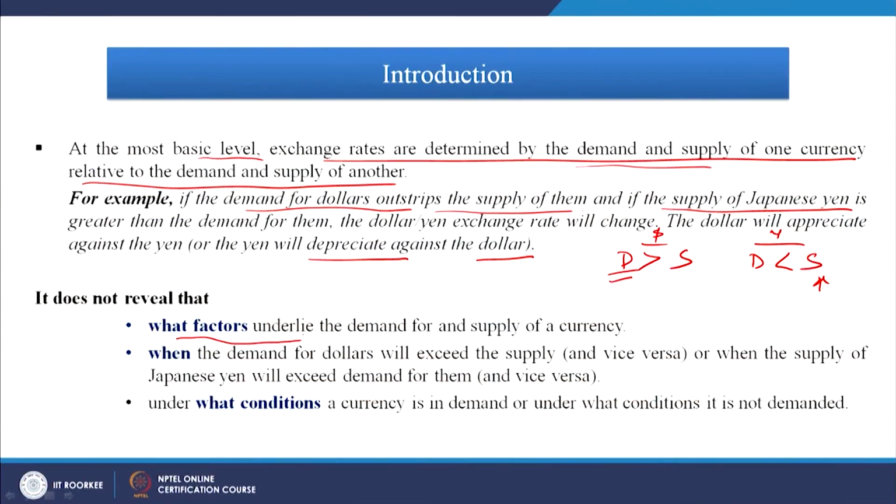But it does not reveal what factors underlie the demand for and supply of a currency. What are the factors? When will the demand for dollars exceed the supply, or when will the supply of Japanese yen exceed the demand for them? It is very difficult to say under what conditions a currency is in demand and under what conditions it is not.